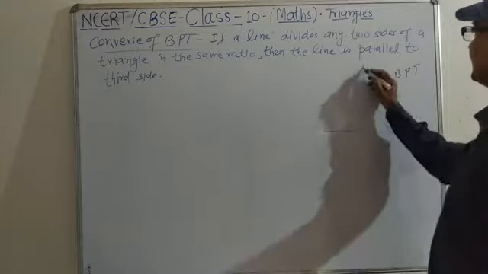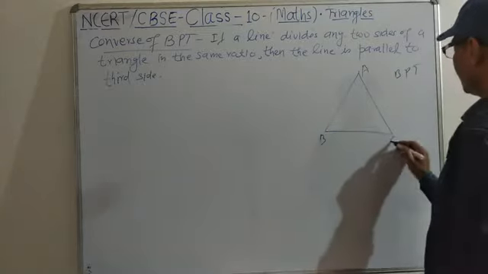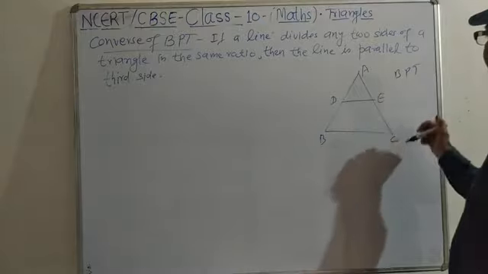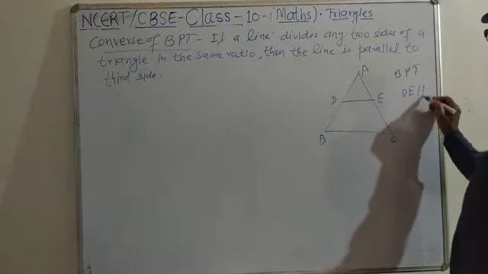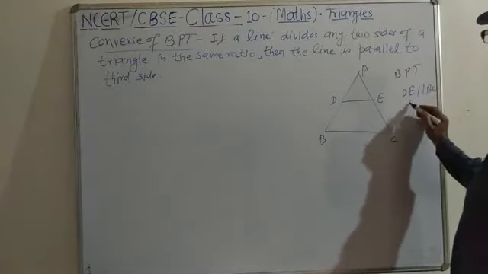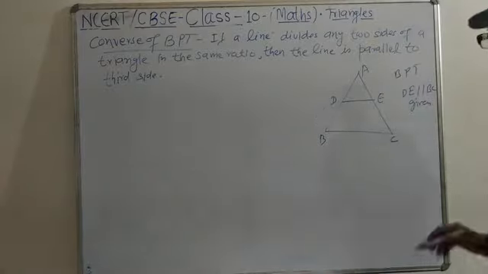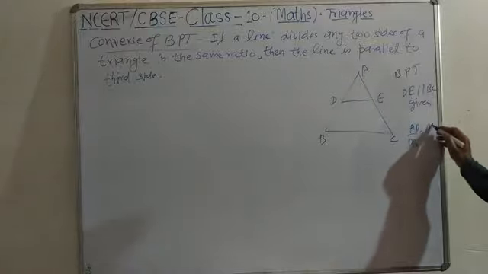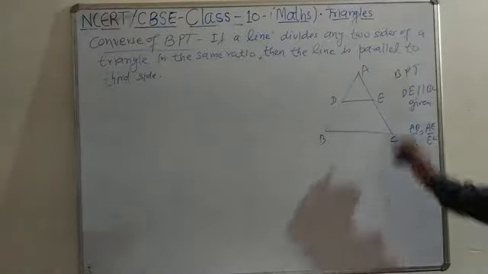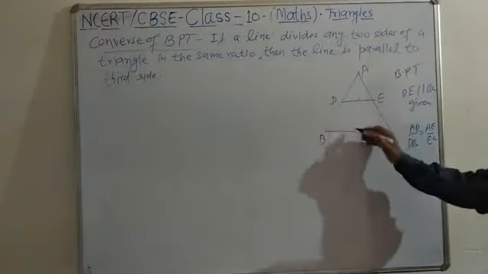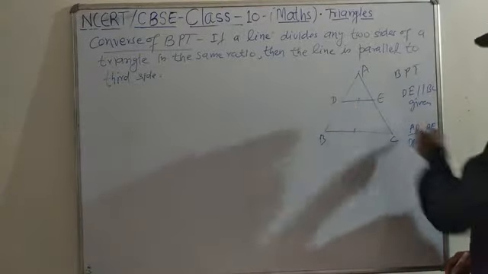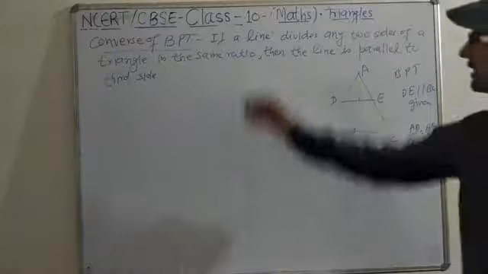What was BPT? In BPT, it will be given DE parallel to BC, and we proved AD by DB is equal to AE by EC. It was a BPT. If any line is parallel, that means this ratio must be the same. AD by DB is equal to AE by EC. It was BPT. But what is the converse?